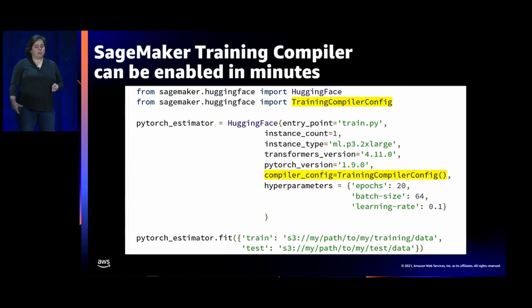So to implement the training compiler and unlock the speed up benefits, customers training on SageMaker simply include a new compiler config class in their training job script in SageMaker Studio notebooks or in the CLI or the AWS SDK directly. And I should also mention the batch size here. SageMaker training compiler's optimizations can decrease the memory footprint of the model training process. As a result, we can typically fit a larger batch size in memory, and this larger batch size allows us to even further speed up the training when using training compiler.